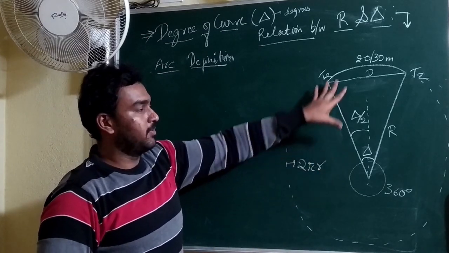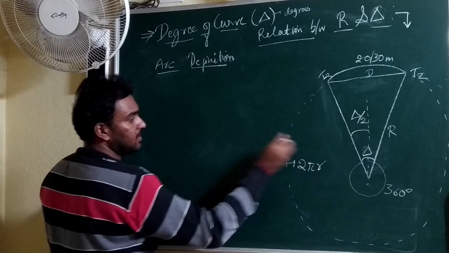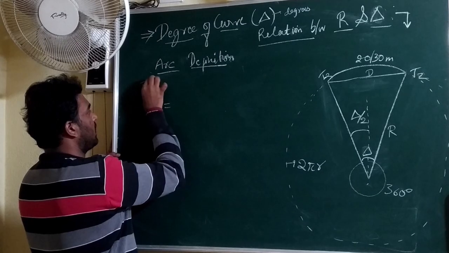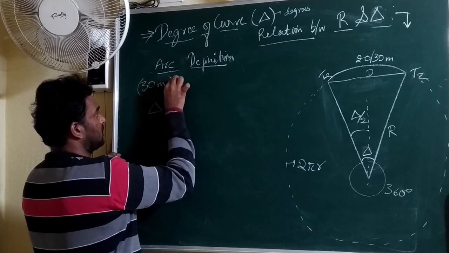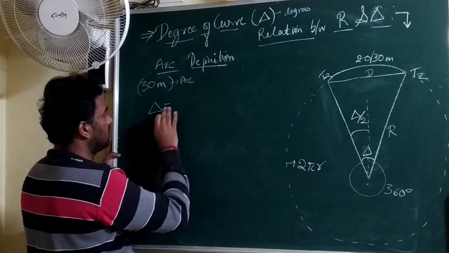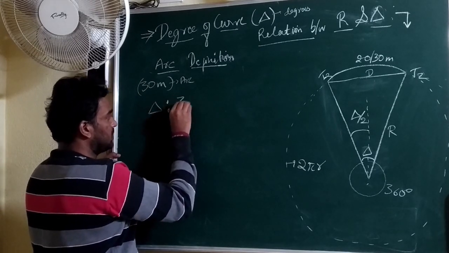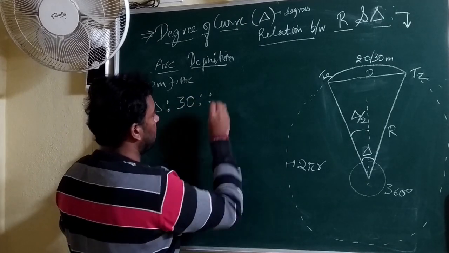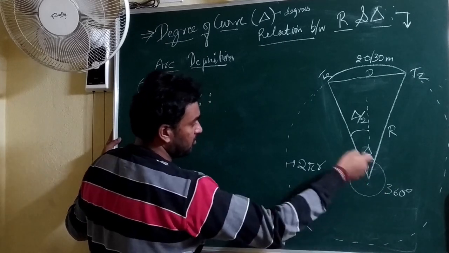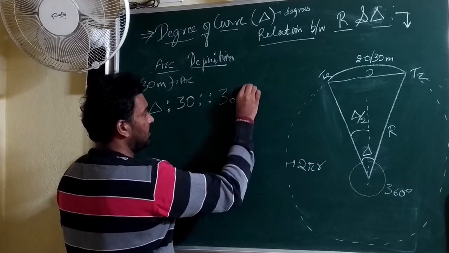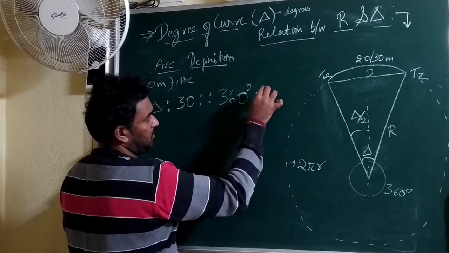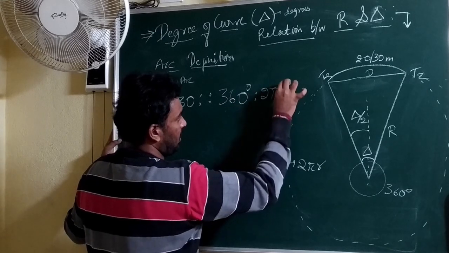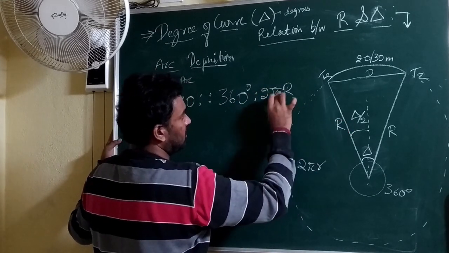Based on the proportionality, delta subtended by the 30 meter arc is proportional to the angle subtended by the whole circle, 360 degrees, subtended by the whole circle circumference 2 pi r, where r is the radius of the circle.